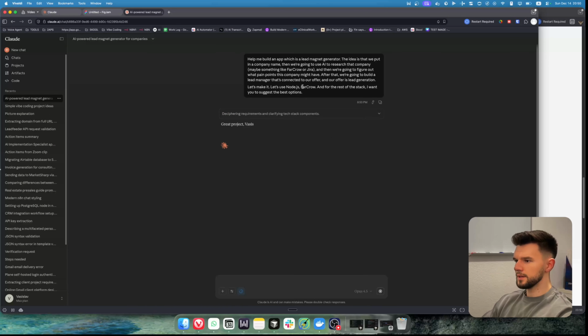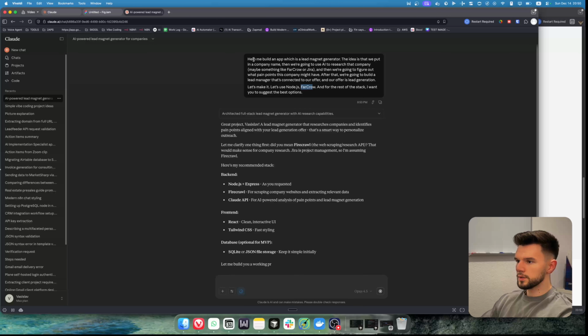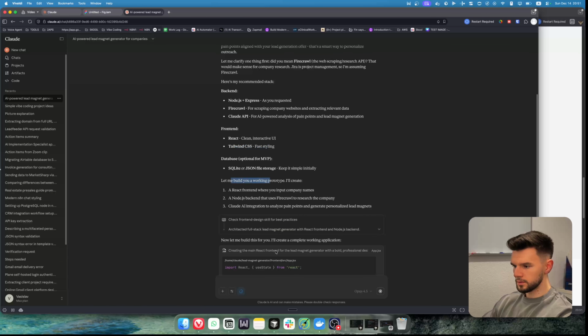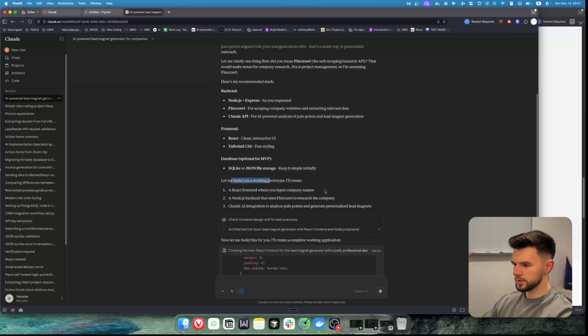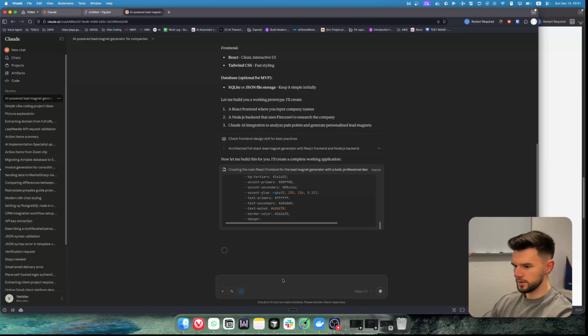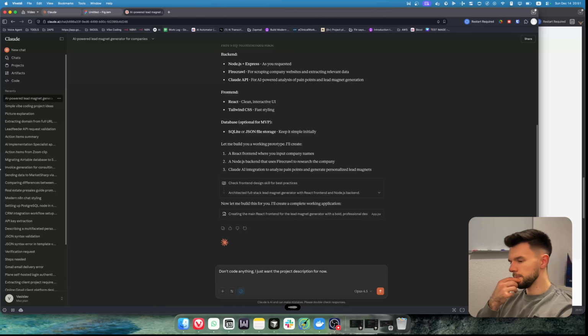And as you can see, Whisper is not really perfect, but it works well enough. Let's see, Express, Firecrawl. It actually understood what we were trying to do. Yeah, okay. I don't wanna... For some reason, Claude is always trying to build stuff when I want just a project description. Okay, let me stop it. Don't code anything, I just want the project description for now. Help me come up with a better understanding of the app I'm trying to build.